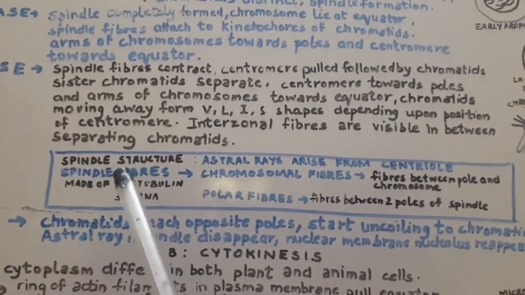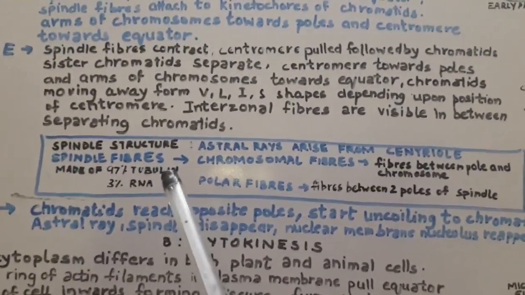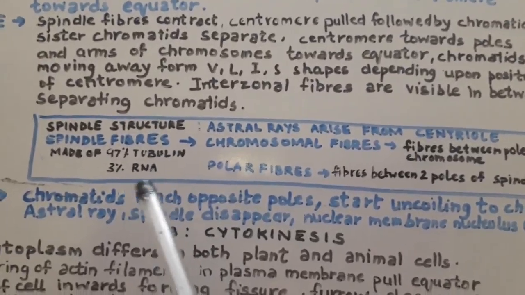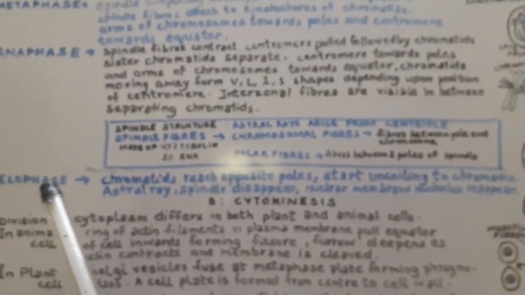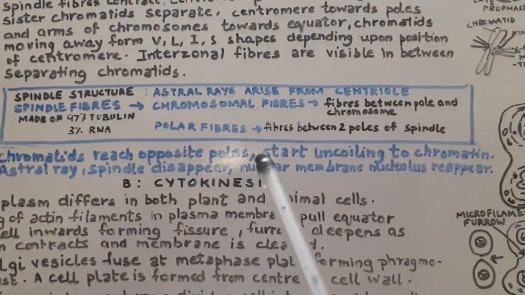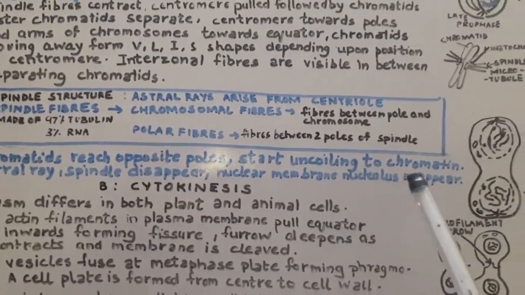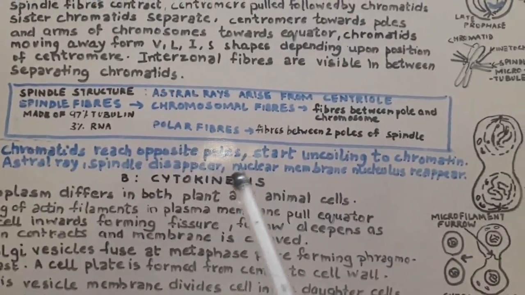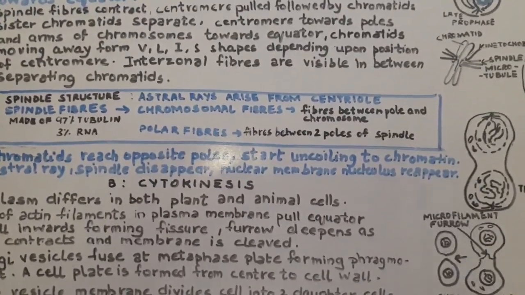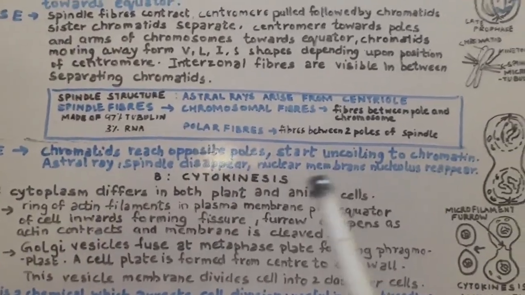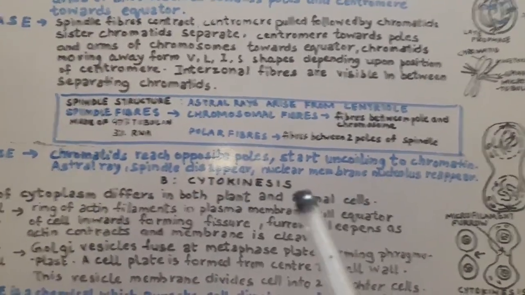On the basis of structure, spindle fiber is made up of two components, 97% the contractile protein tubulin and 3% RNA. Now we will talk about the last phase, that is telophase. In telophase, the chromatids reach opposite poles and start uncoiling to form chromatin material. Astral rays and spindle disappear, and the nuclear membrane and nucleolus reappear. So that is how the future daughter cells are now preparing themselves to be fully formed.